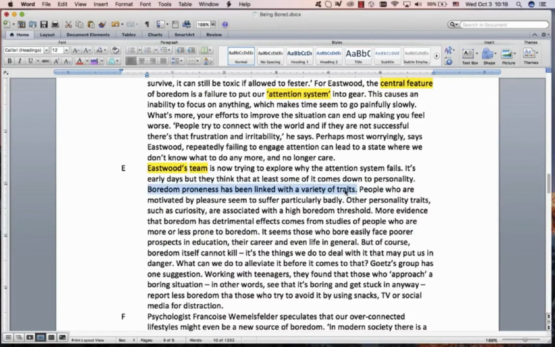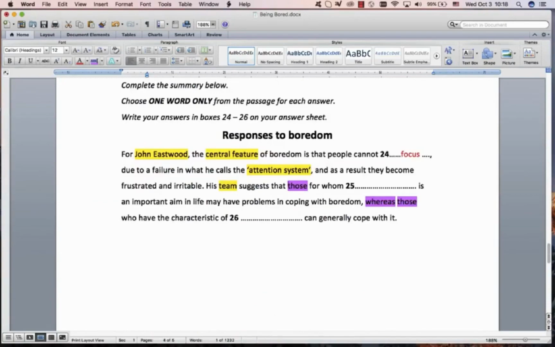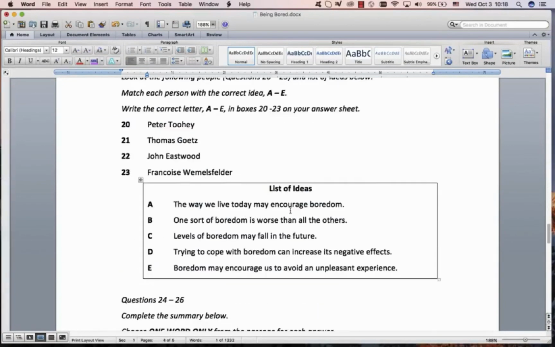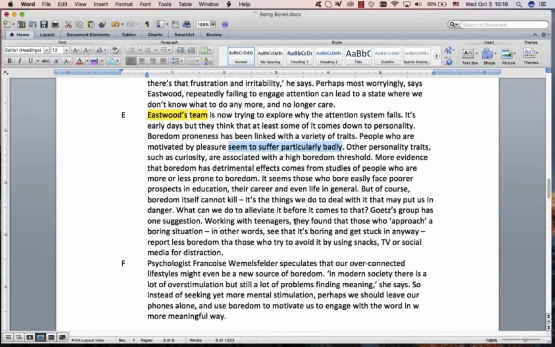Now a word for characteristic is trait. That's important vocabulary. So this is where they have introduced the characteristics. Here's the people. Remember they said those and those. So here we're talking about the people, and then here is the negative thing. Suffer. They suffer badly. They have problems coping with boredom.